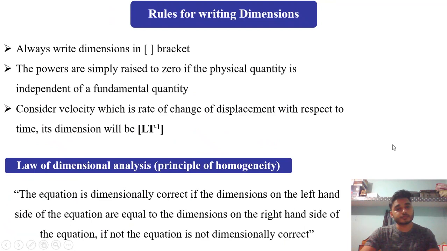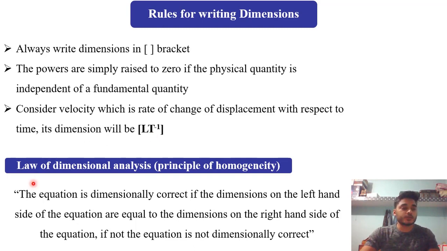Now, rules of writing dimensions. There are a few rules which we have to follow while writing dimensions. Always write dimensions in a big bracket. The power is simply raised to 0 if the physical quantity is independent of a fundamental quantity. Consider velocity, which is the rate of change of displacement with respect to time. So its dimension will be L T to the power minus 1. Length upon time means L time inverse.